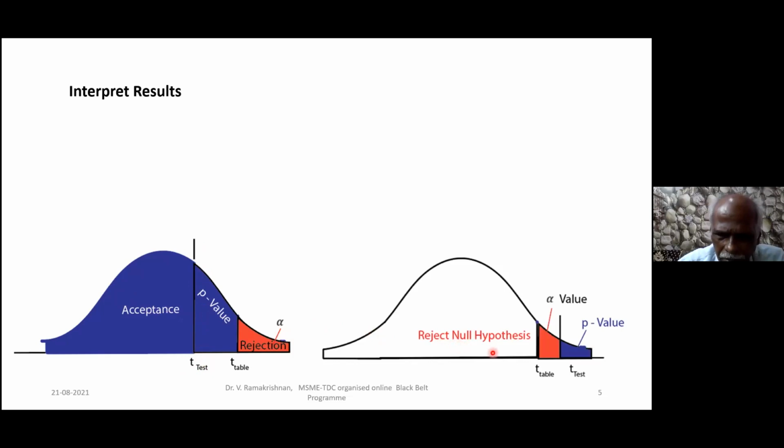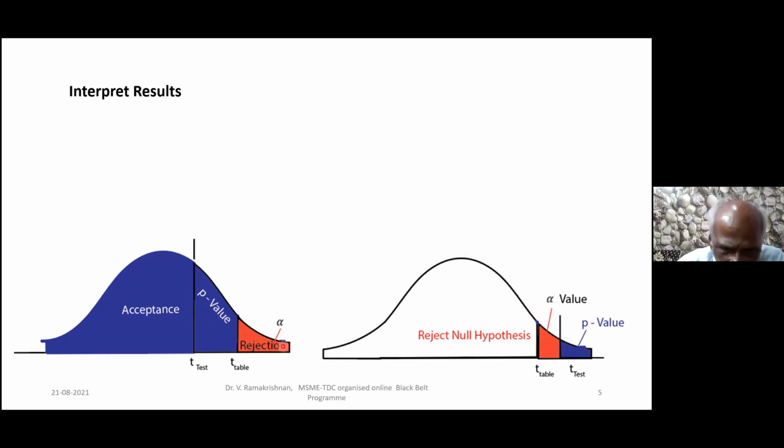Now here, suppose the person I'm selecting is falling in this region. Will I accept or reject? Reject, sir. I'll reject, right? I will reject the null hypothesis. So this is called the null hypothesis. I will accept the null hypothesis if it is falling here. If it is falling in this region, it is reject.